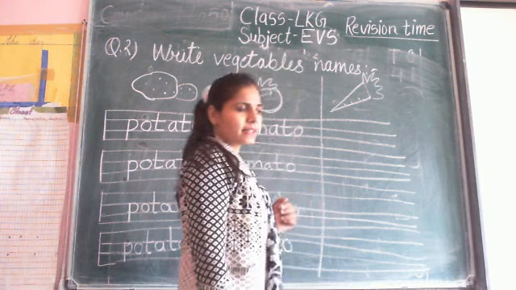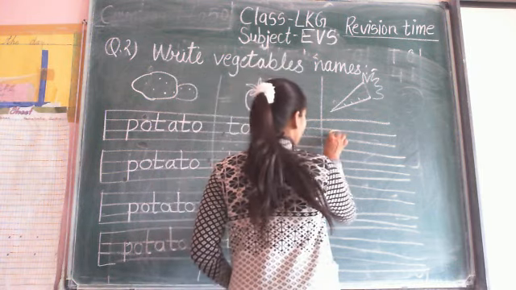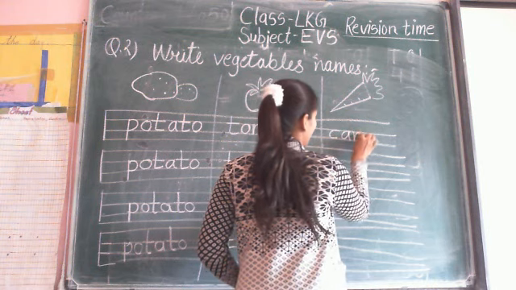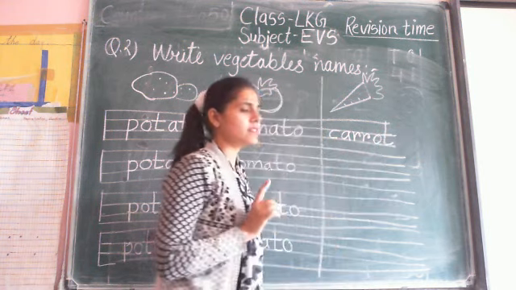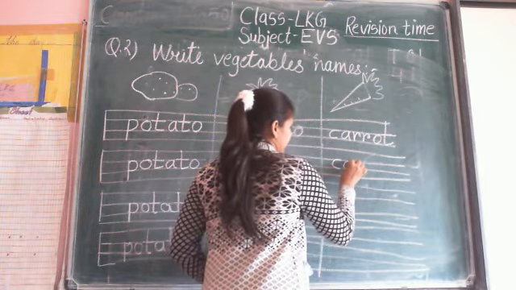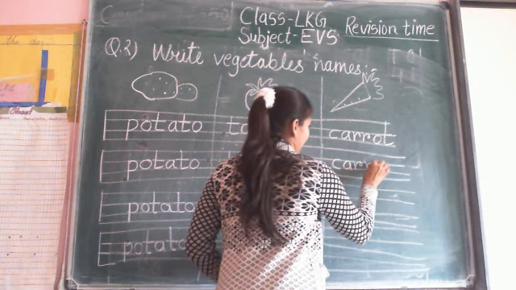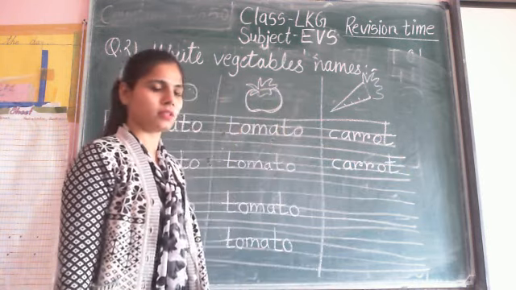what is this? This is carrot. Now what is the spelling of carrot? C-A-R-R-O-T. All letters are small letters. C-A-R-R-O-T.